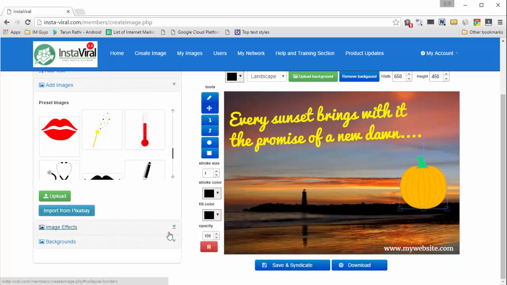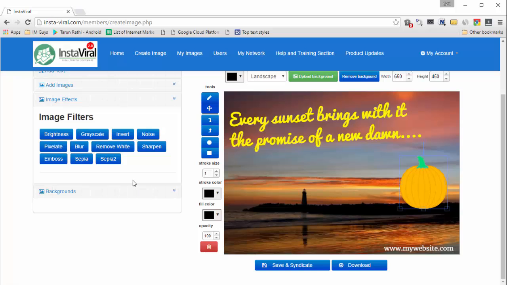go out of Instaviral. The next feature is image effects, and Instaviral supports a number of pre-available Photoshop quality effects. You can do things like adjust brightness, make the object or the image grayscale, invert it. You can add noise to it. You can pixelate it, make it blurry, and a number of other effects that you can use to add a little touch of spice to your images right inside Instaviral again.